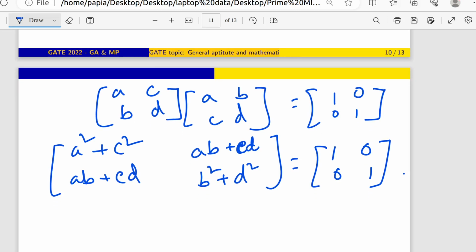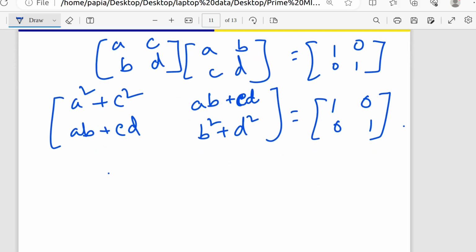So by that multiplication you can see that I have a matrix in the left hand side and a matrix in right hand side. What is the matrix in right hand side? It is nothing but the unitary identity matrix 1, 0, 0, 1. And what about the left hand side? In left hand side you have a 2 by 2 matrix, and each and every element is non-zero. Then we can have a condition from that. Obviously, what will be the condition for that? A square plus C square will be 1. AB plus CD will be 0.